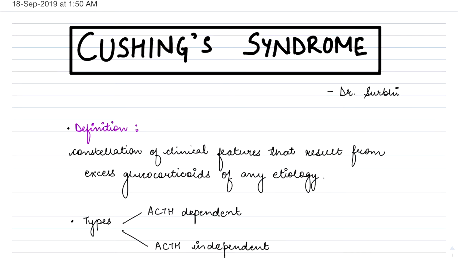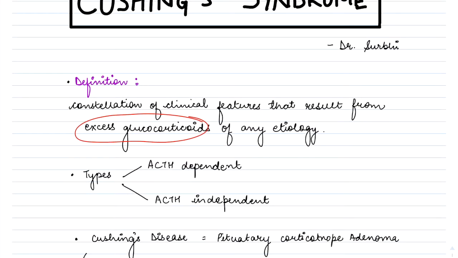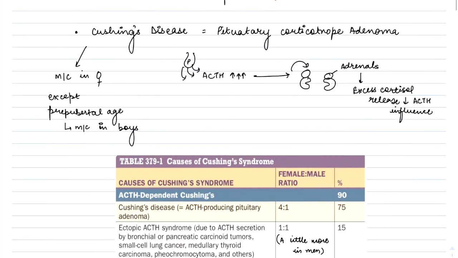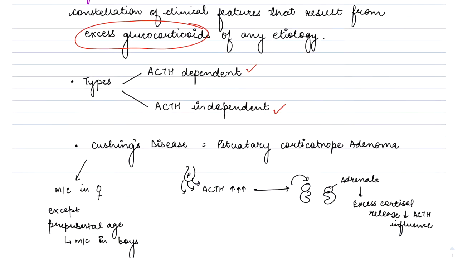So Cushing syndrome reflects a constellation of clinical features that result from chronic exposure to excess glucocorticoids of any etiology. It may be ACTH dependent or ACTH independent. ACTH dependent means that ACTH is constantly stimulating the adrenals to produce cortisol, while ACTH independent means the adrenals themselves are hyperactive and excessive cortisol is being produced from the adrenals without the effect of ACTH.